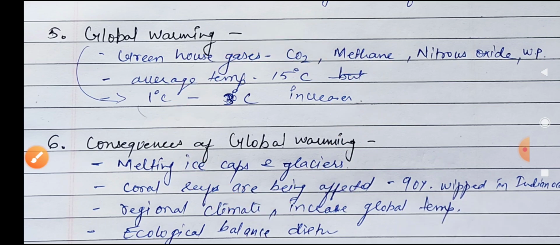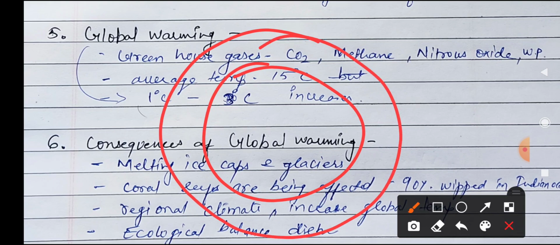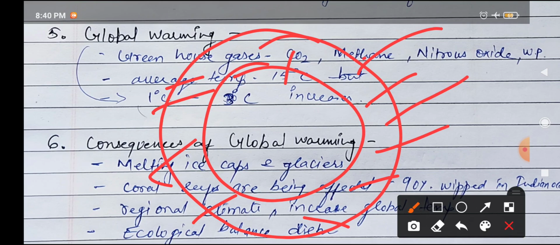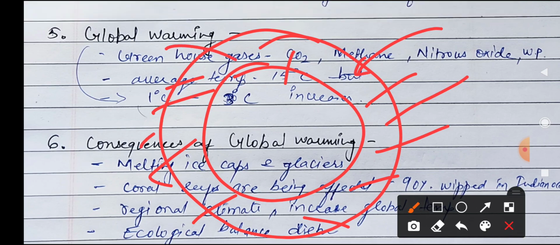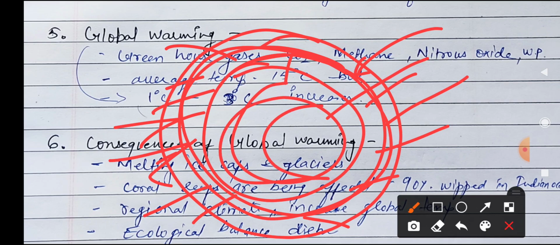But what is happening? Due to the very bad habits of humans, or due to pollution, the amount of these gases, basically CO2, is increasing very much. We know that the property of CO2 is absorbing heat. So when the amount of CO2 increases, obviously the heat increases, the atmosphere becomes very hot, and due to it the temperature on the earth is increasing. This effect is called global warming.